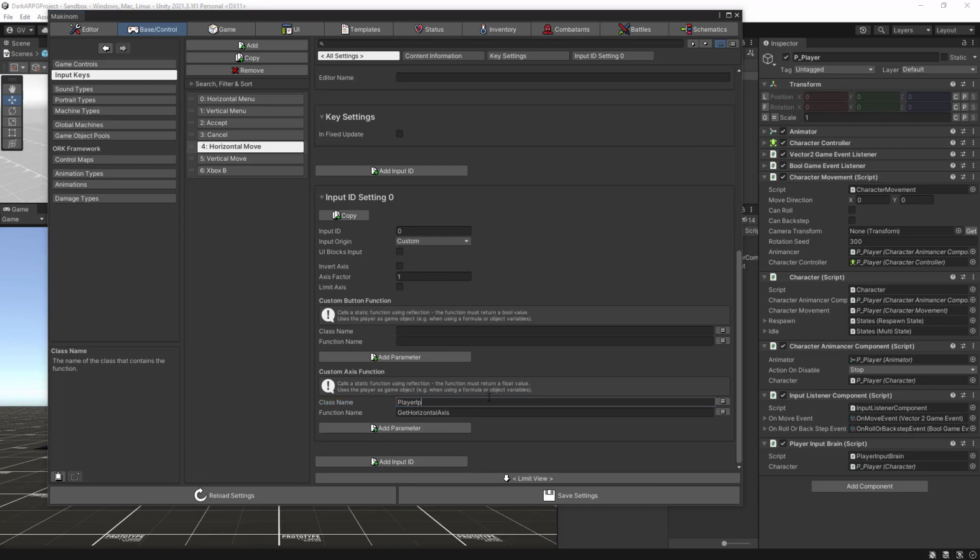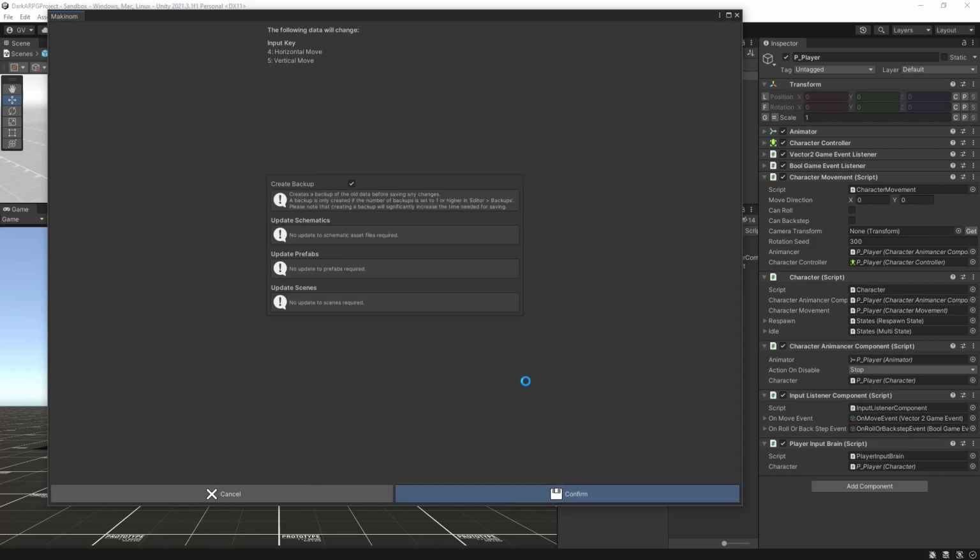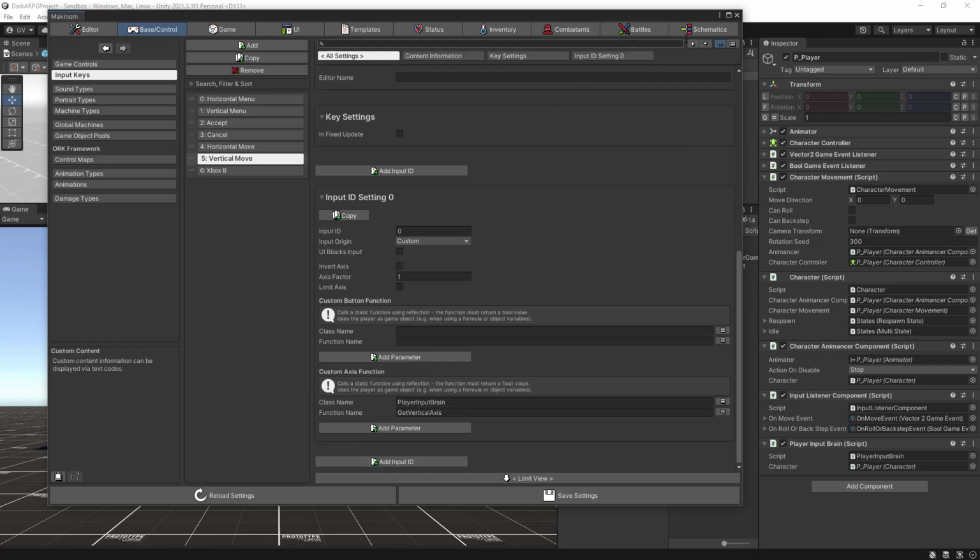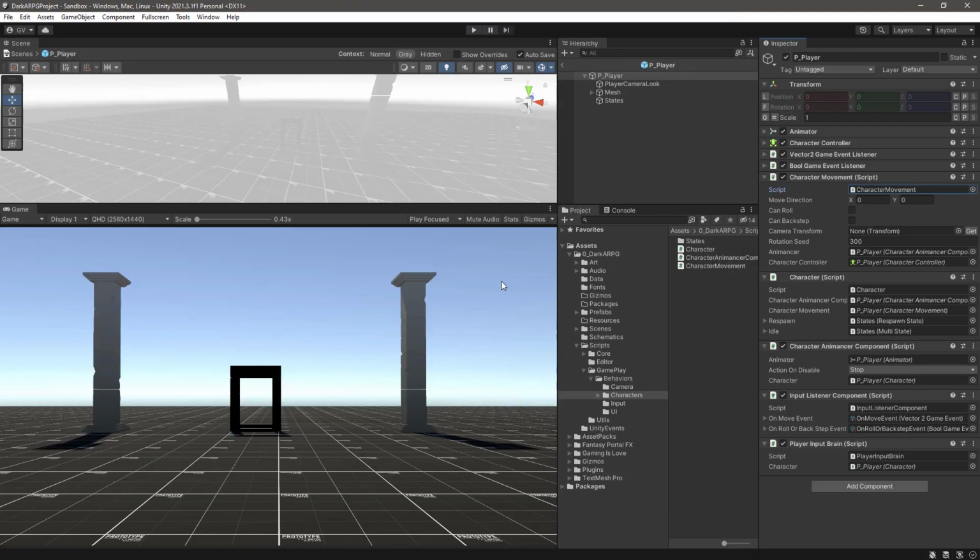Player input brain, the function name is the same, and I just copy this one and paste it in the other. Okay, it automatically copied on both. That's good. And let's save the changes. So we are only receiving the X or Y.